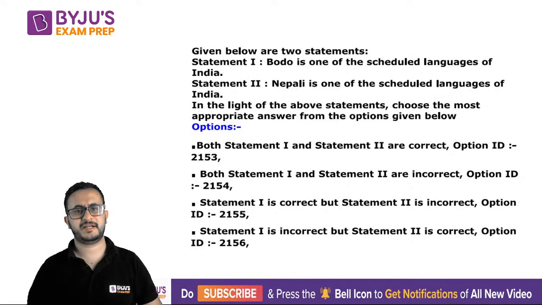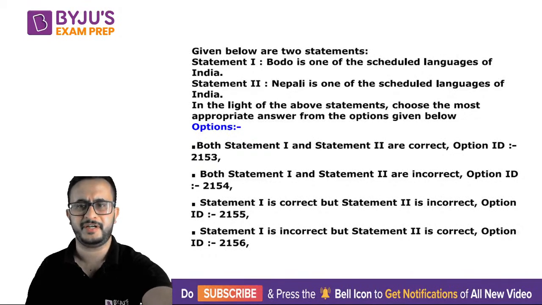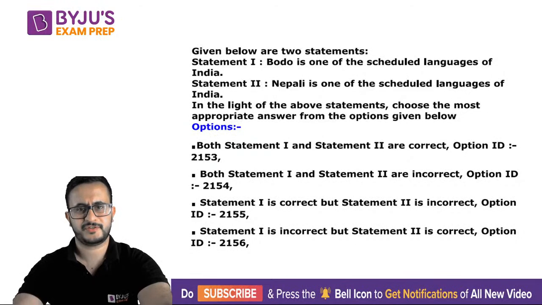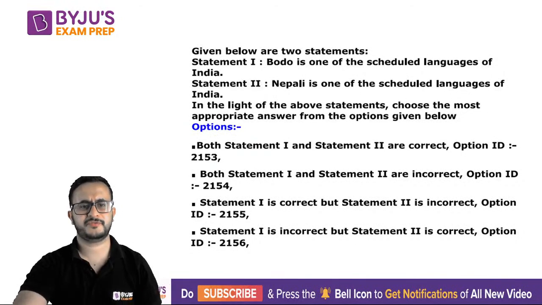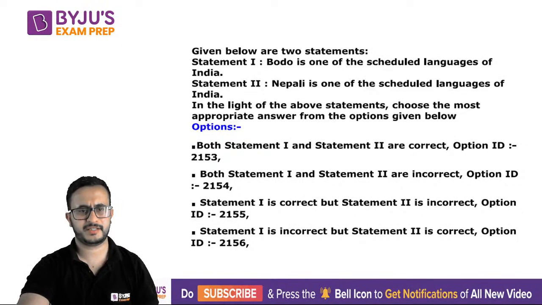The first says that Bodo is one of the scheduled languages of India, and the second says that Nepali is one of the scheduled languages of India. You have to answer which statement is correct, or whether both are. There are 22 languages in the 8th Schedule of India.